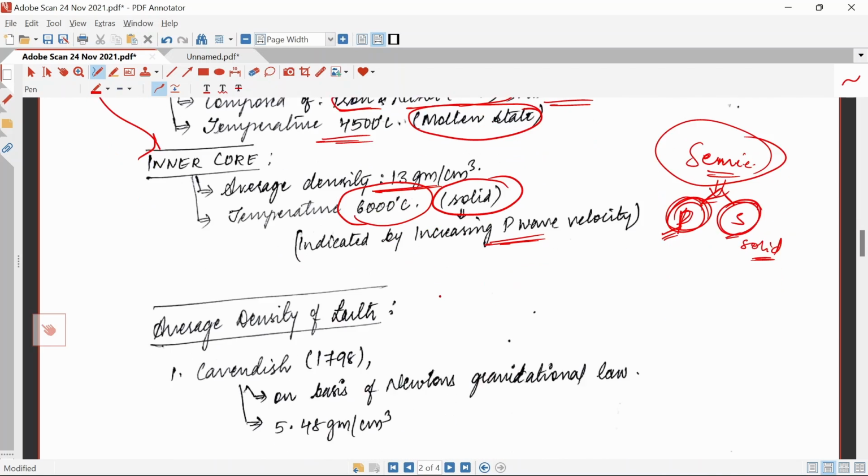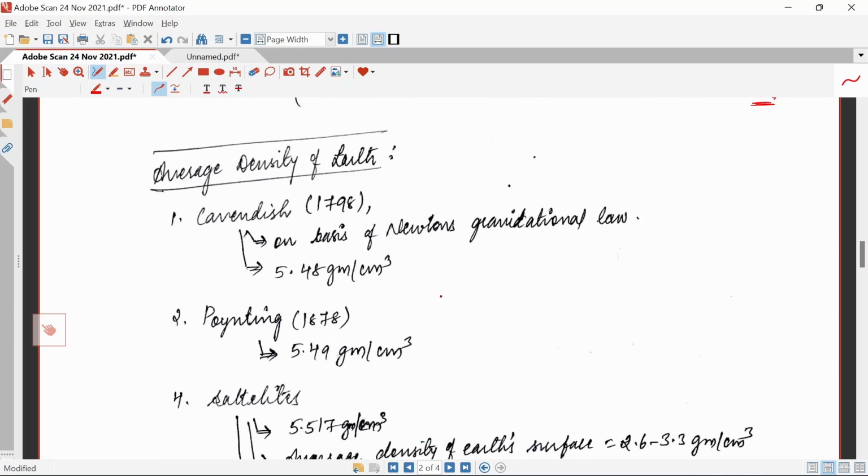Now we'll see the average density of earth. Density of earth was explained by different scientists with different theories. Cavendish explained in 1798, on the basis of Newton's gravitational law, that the average density of earth is 5.48 grams per centimeter cube, and Poynting in 1878 said it is 5.49 grams per centimeter cube.